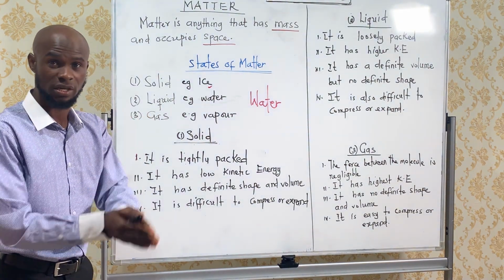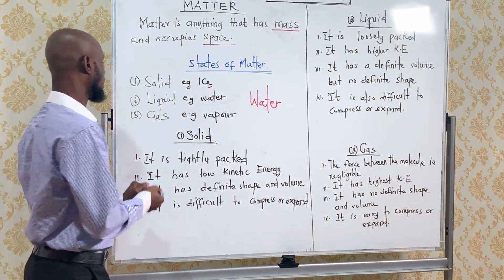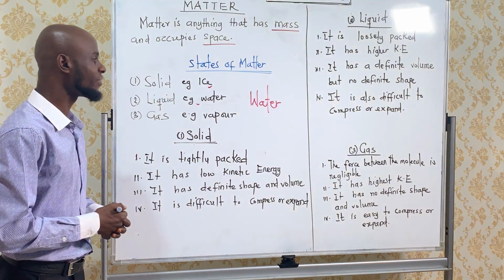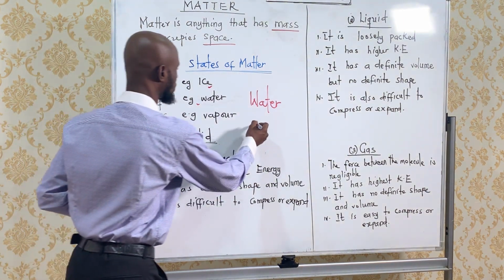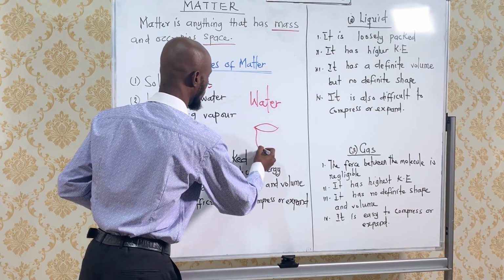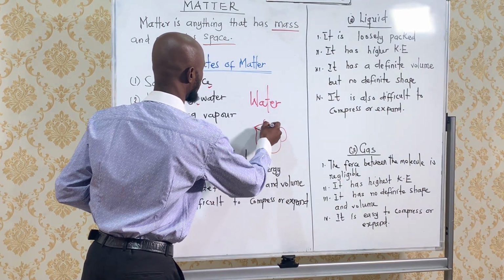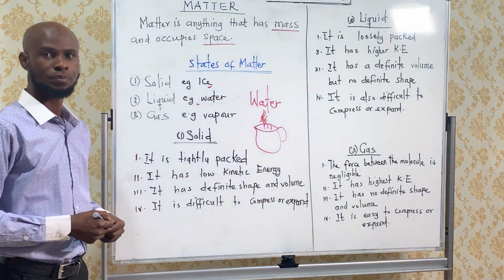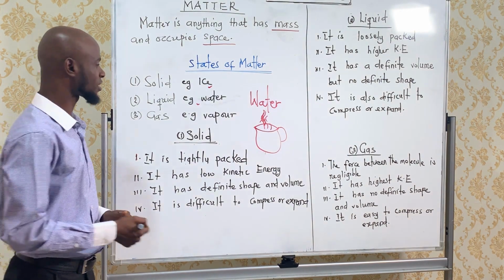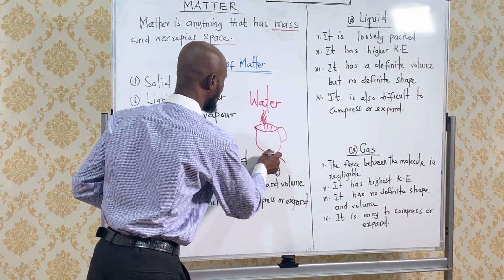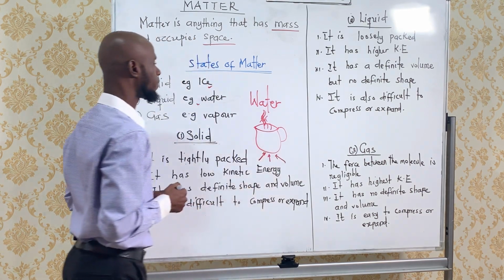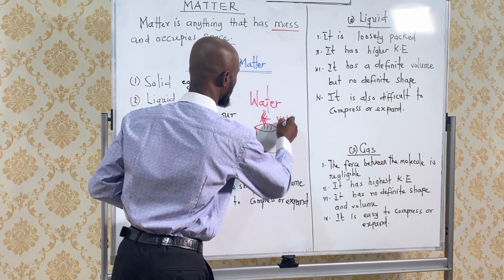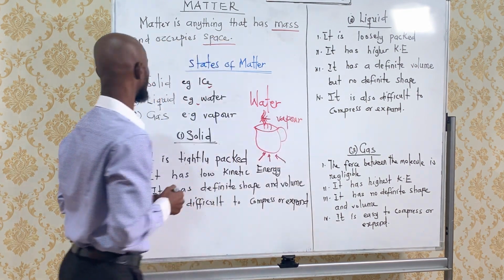That is what we call water. The drinking water, for example. Then water can also exist as gas. Then you have it as vapor. Look at it, for example. There is a cup. Then you have the vapor coming out of the water. So when you apply the fire to this cup, then you start to have the vapor coming out. So we can say this is the vapor coming out.